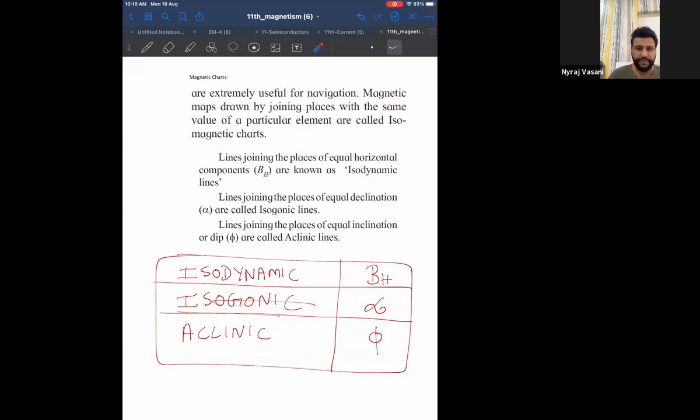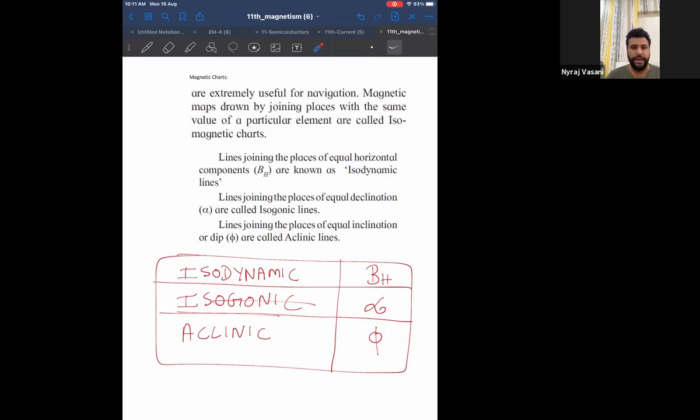Therefore, there are three types of lines. One is isodynamic, one is isogonic, and one is aclinic. And all three lines join places which have the same parameter. If the same parameter is horizontal component of Earth's magnetic field, it is isodynamic. If it is the same alpha, it is isogonic, and if it is the same phi, it is aclinic lines.